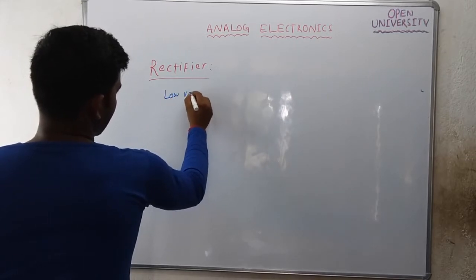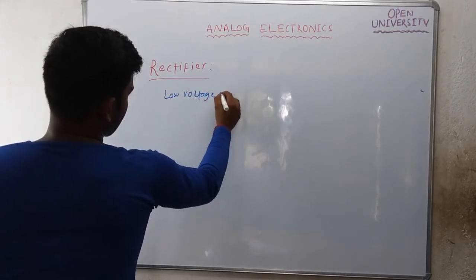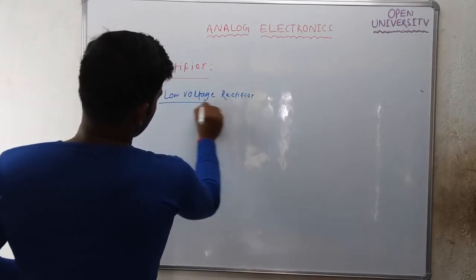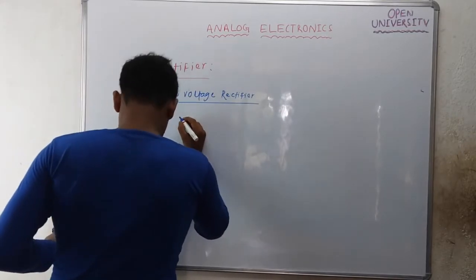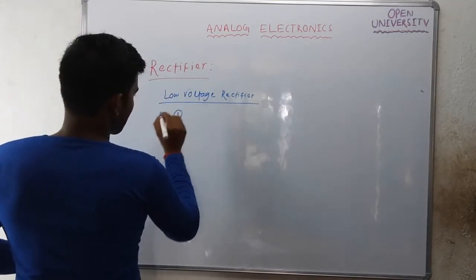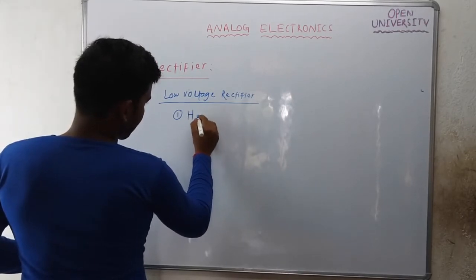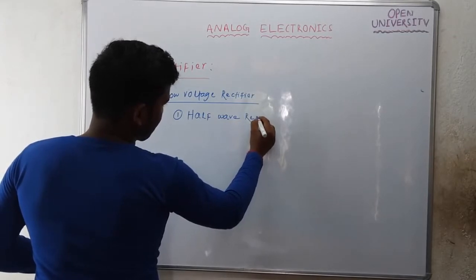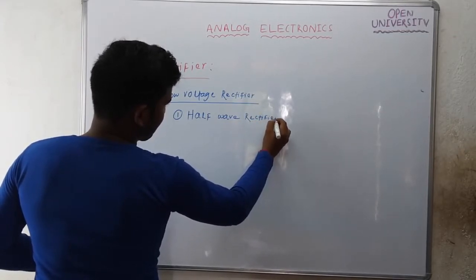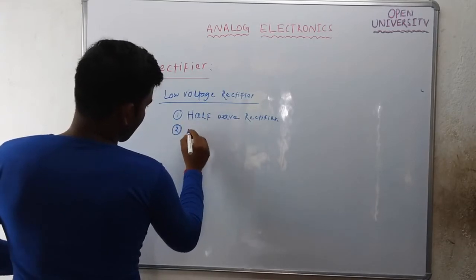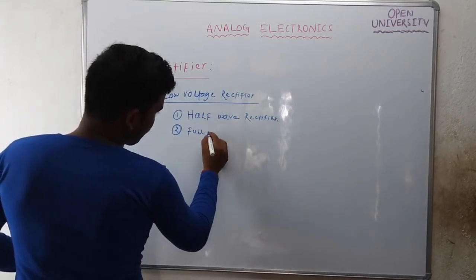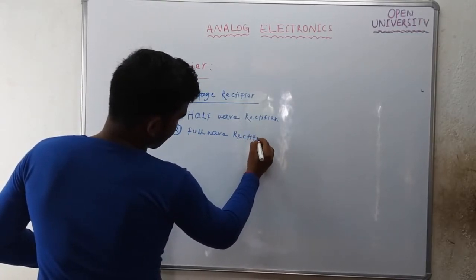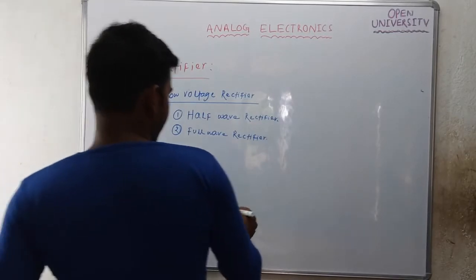Low voltage rectifier. It is of two types. One is the half wave rectifier, and the second one is the full wave rectifier. Again, this full wave rectifier is of two types.